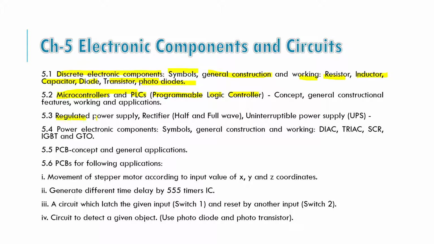Next point is regulated power supply, which consists of rectifiers, half wave rectifier and full wave rectifier. Rectifier means it converts AC power to DC power. Okay. Next is uninterruptible power supply, UPS, that we generally know in our house. Whenever there is a light cut off, this UPS system will interrupt and will provide power instead of main supply.